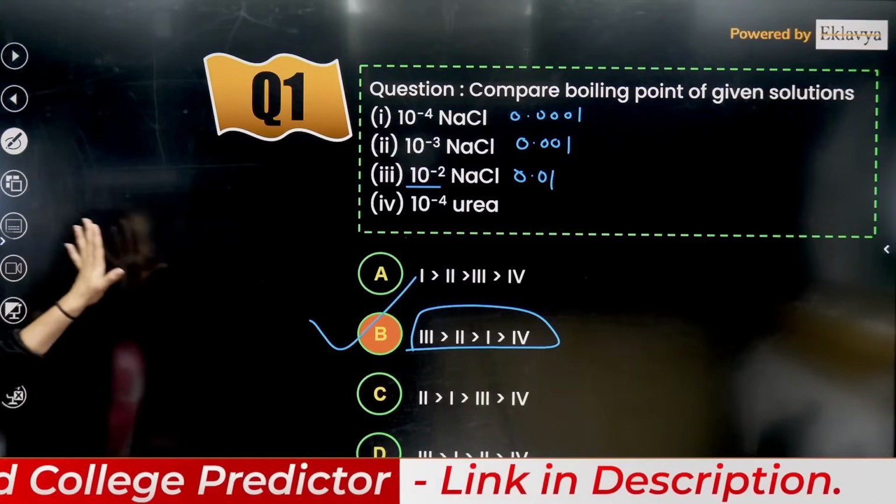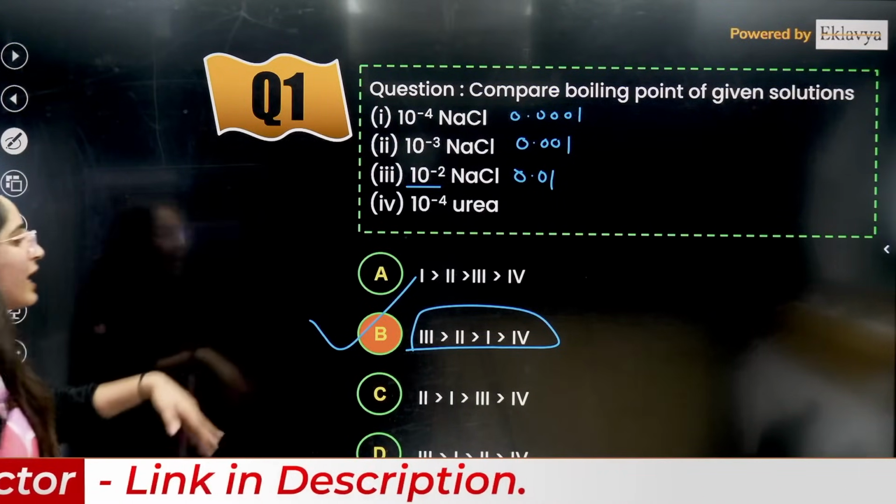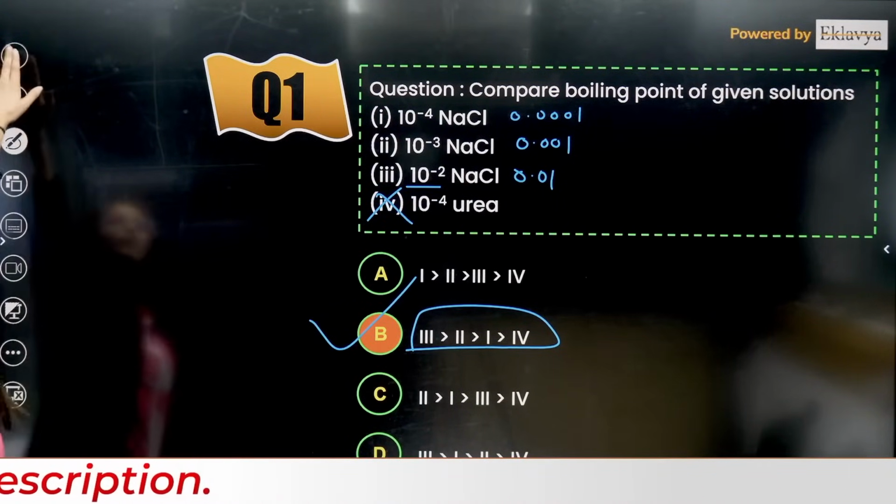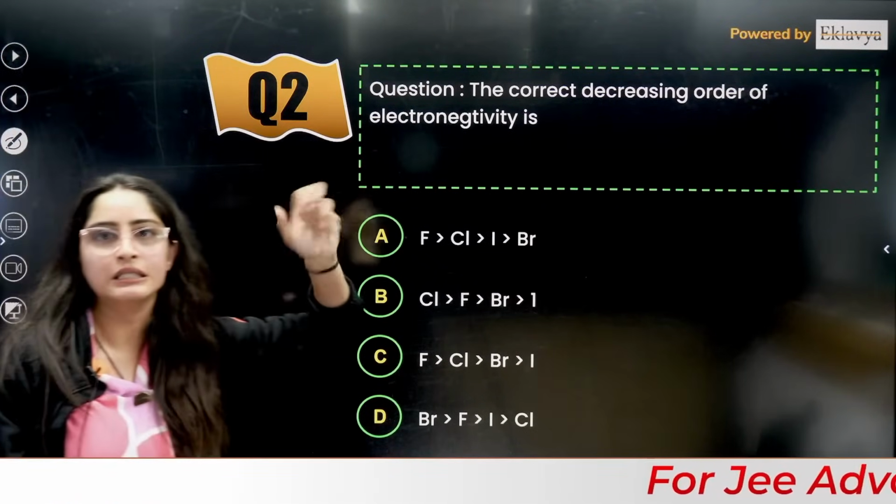In the fourth we are not talking about concentration, we are only talking about the electrolyte here, right?